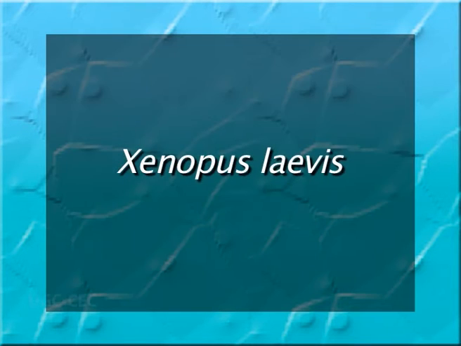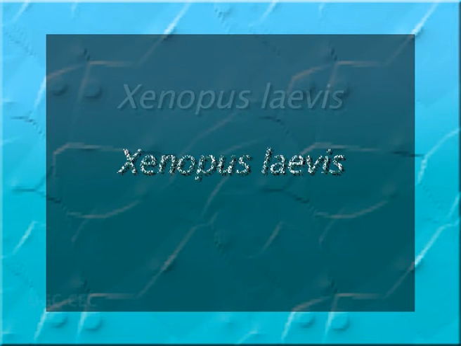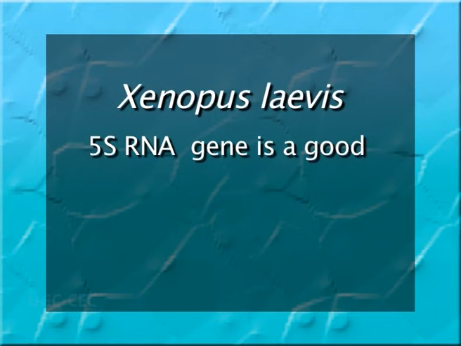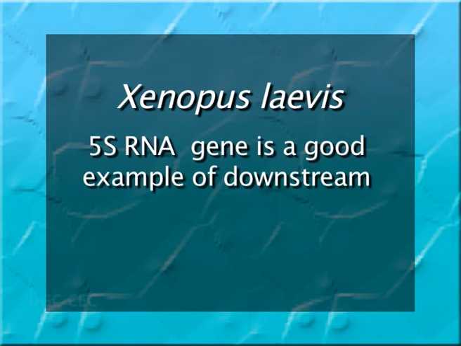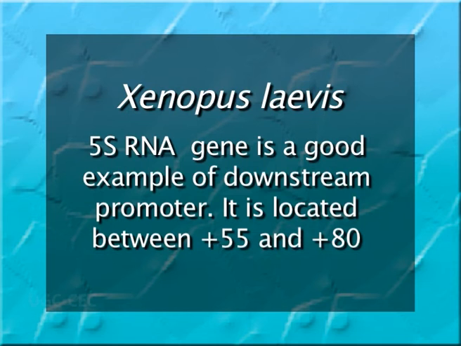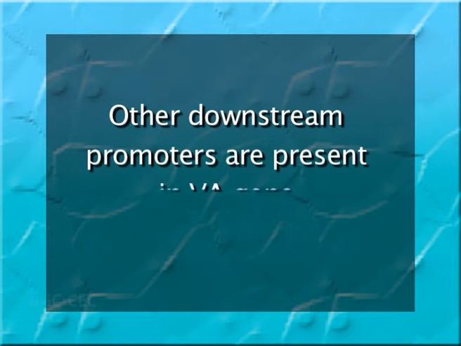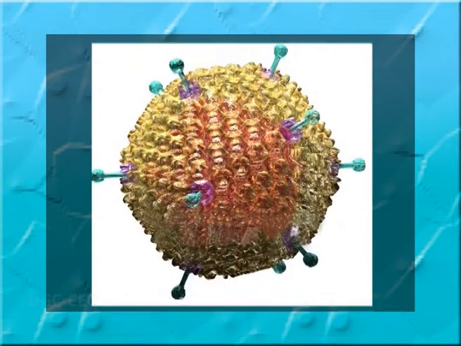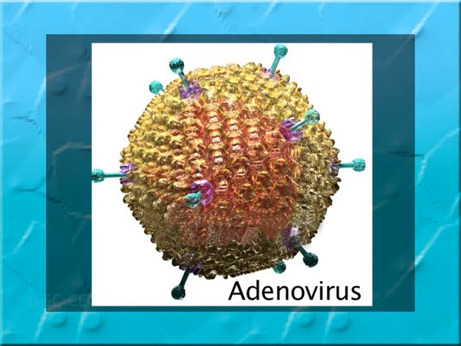The promoter of the Xenopus laevis 5S RNA gene is a good example of a downstream promoter. It is located between plus 55 and plus 80 regions. The promoter itself is transcribed and is represented within the RNA. Other downstream promoters are present in the VA gene of adenovirus, which is between plus 9 to plus 72.